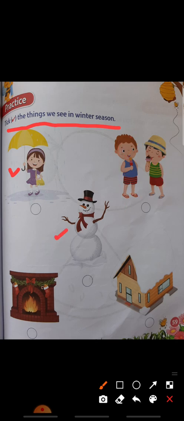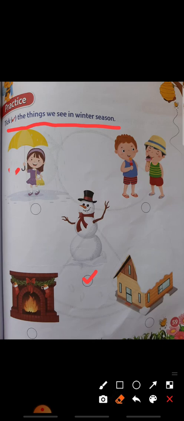See, snowman is there. So it is a winter season picture. Yes, we will see it in the winter season. Yes. So here you have to do the tick mark. So here you do tick mark. Okay.